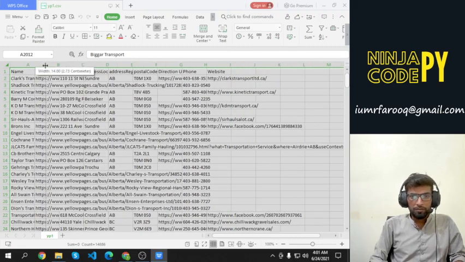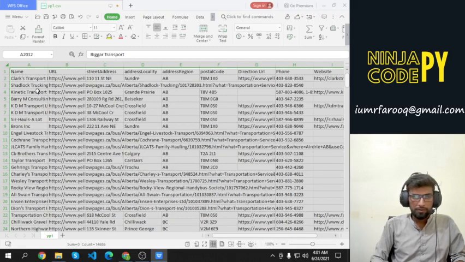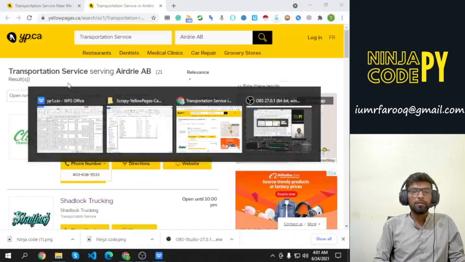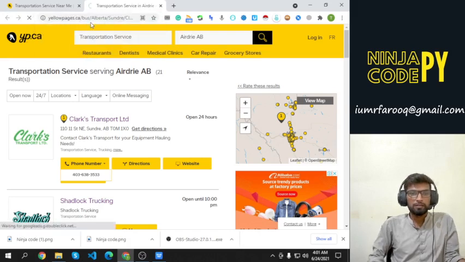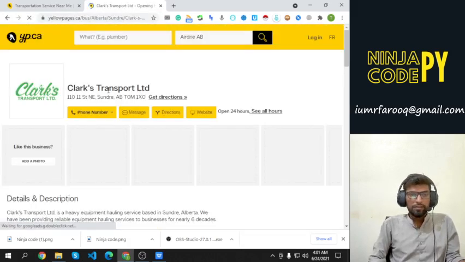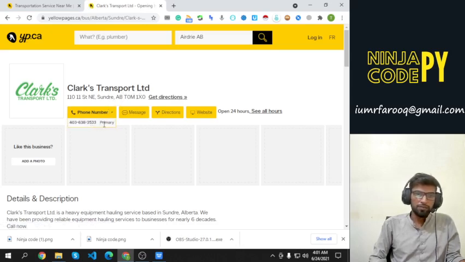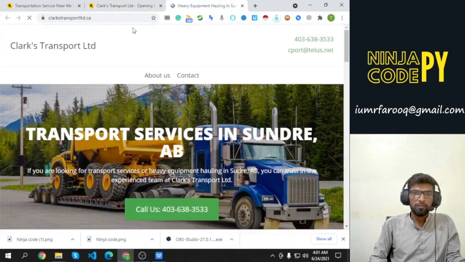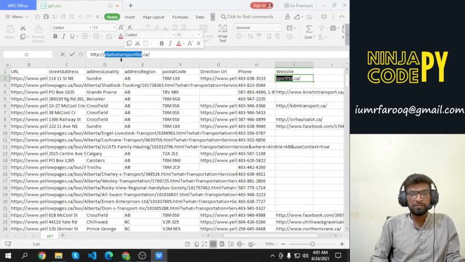Let me resize all of the columns. Okay, that looks good. We can also verify the data. Okay, Clocks, and this is the address. The phone number is ending with 3533, and the website is Clocks Transport Limited, which is exactly this one. So the data is accurate.